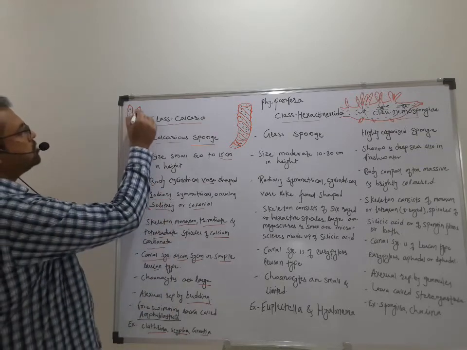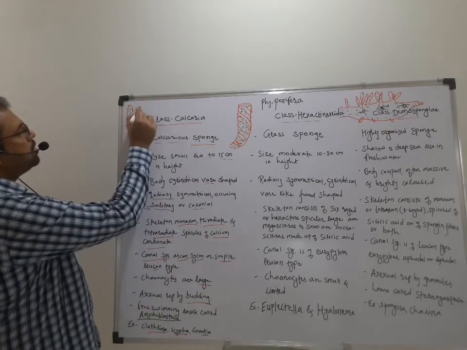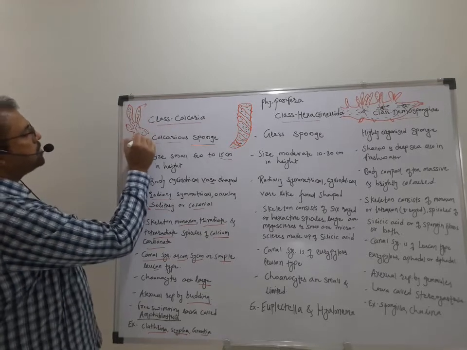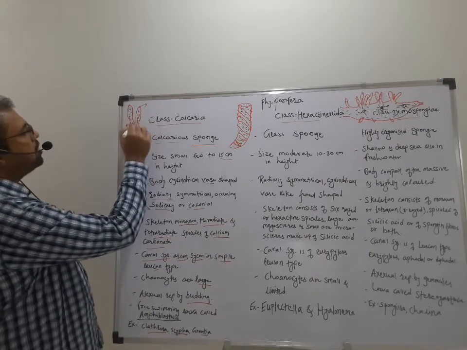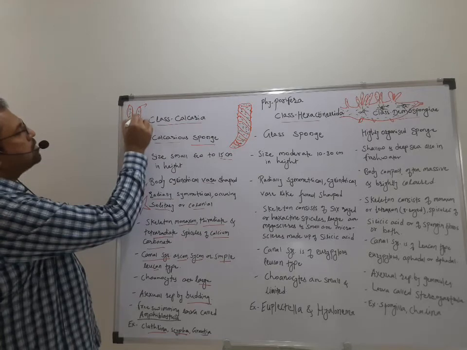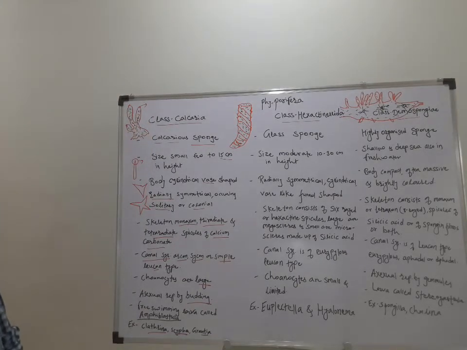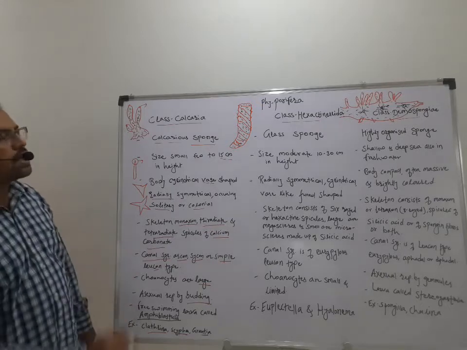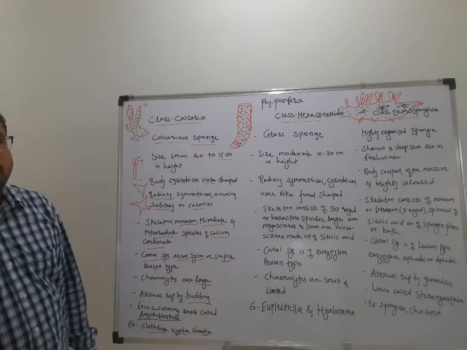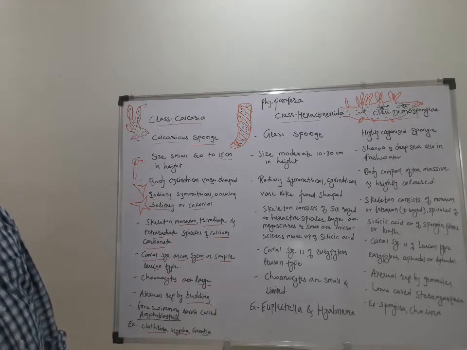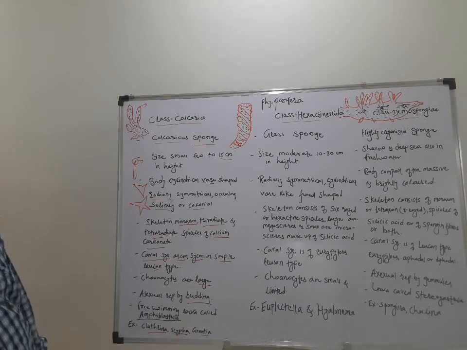This sponge has pores on the body. This is a central osculum, this is the base, this is the body, and these dots are the dermal pores or ostia. So likewise, these are the characters of class Calcarea. Then we'll see the next class, Hexactinida.